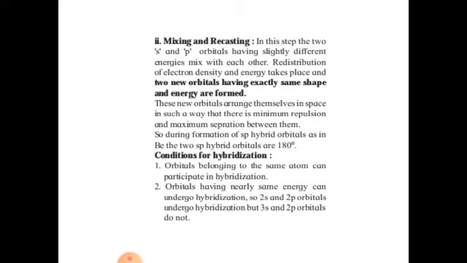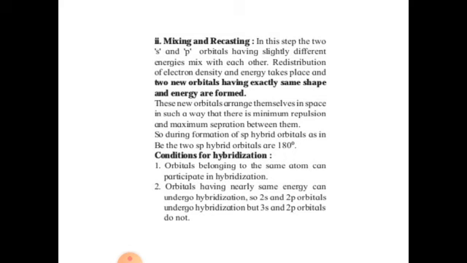So mixing of s and p orbitals, distribution of electron density and energy takes place and two new orbitals are formed. These new orbitals arrange themselves in space in such a way that there is minimum repulsion and maximum separation between them. So during the formation of sp hybrid orbitals, as in beryllium, the two sp hybrid orbitals are at 180 degrees. So mixing and recasting takes place in such a way that there is minimum repulsion and maximum separation.